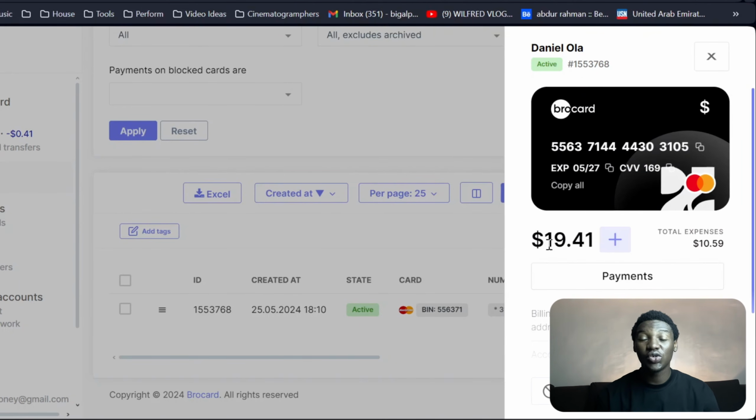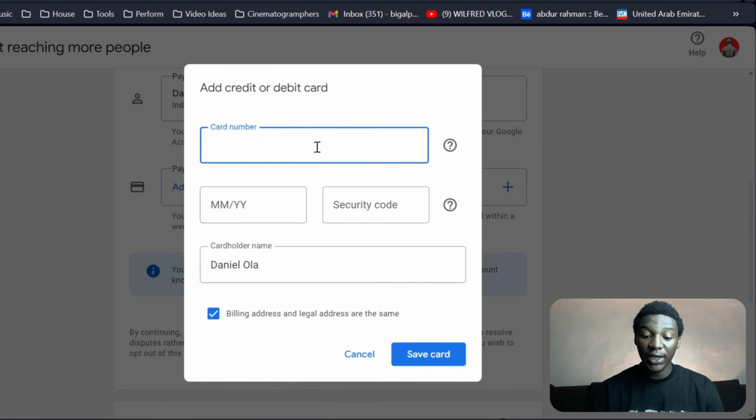Now, another thing I can do is I can link this card to ad networks like Google Ads or Facebook Ads, right? I want to do that real quick on my Google Ad account and show you guys exactly what I mean, just to show you that these cards are going to work, right? There are a lot of virtual cards online that don't actually work with Google Ads and Facebook Ads, right? But I want to show you how I do this online, just so you guys can believe that this card right here is the best card online, right?